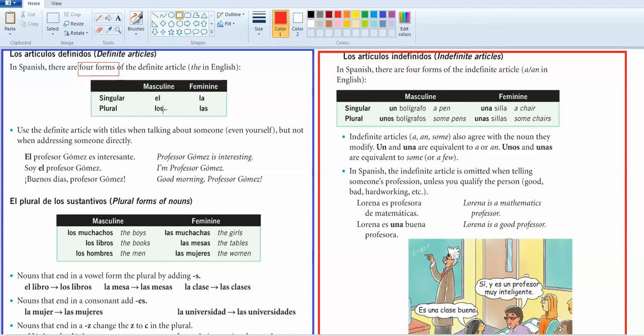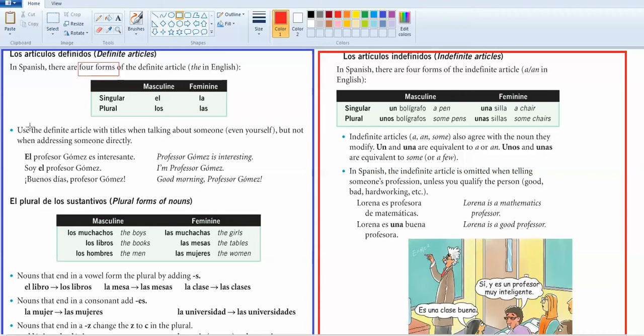So el and los are masculine "the," el is the singular masculine, los is the plural, la and las are the feminine, la is the singular, and las is the plural. So your "the" is going to have to match the noun that you're using the "the" to describe, okay? You use the definite article, and one other piece with that is that you use the definite article with titles when talking about someone, but not when addressing someone directly.